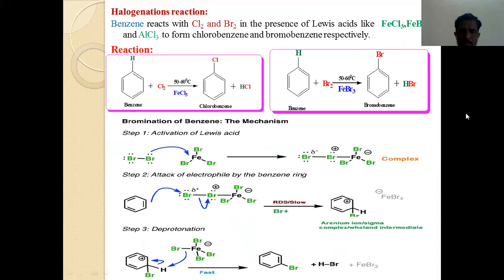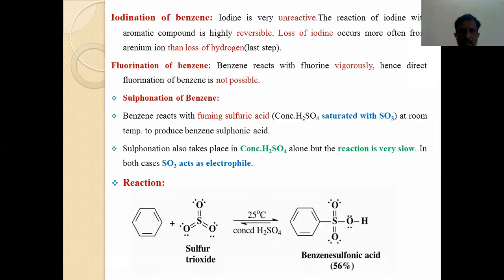Halogenation takes place by using chlorine or bromine, but iodination takes place only in the presence of an oxidizing agent; without an oxidizing agent iodination is not possible. Fluorination is also not possible because fluorination is a highly vigorous reaction, and that's why fluorination does not take place on the benzene molecule. So the next point from your syllabus is sulfonation of benzene.